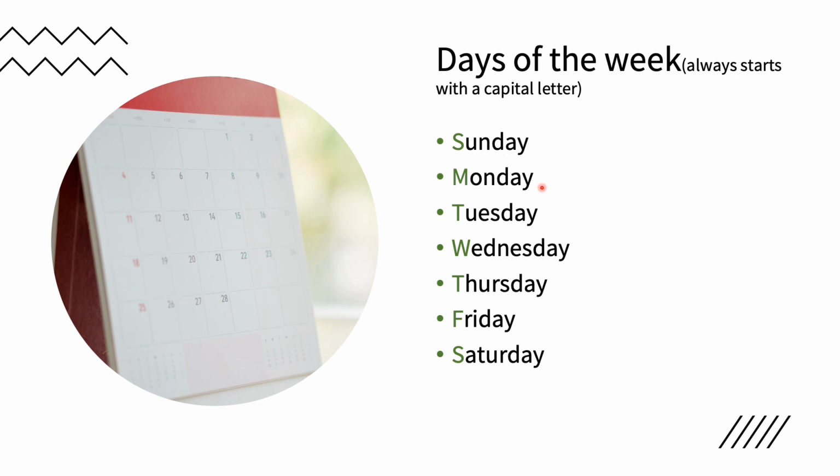Next we will have Monday, Tuesday, Wednesday. The D here is silent. Next we will have Thursday, Friday, and the last one will be Saturday. Okay?